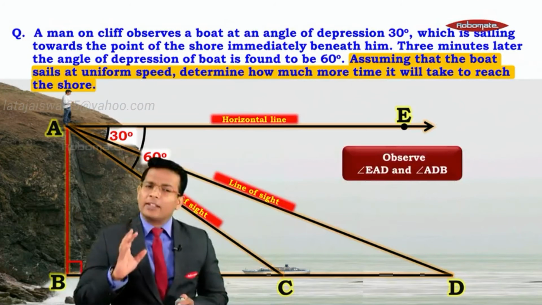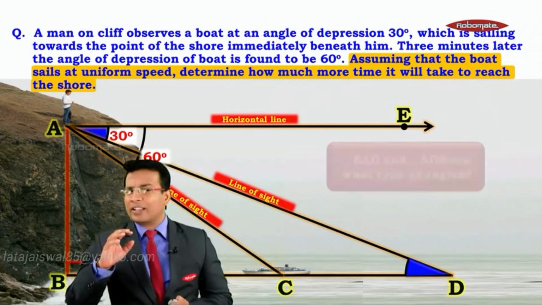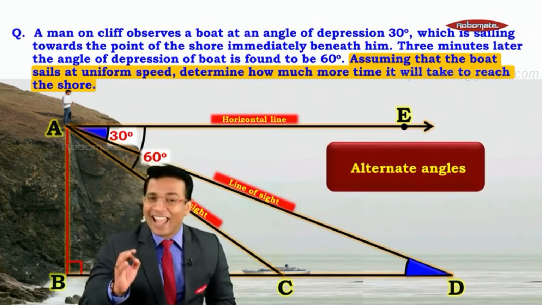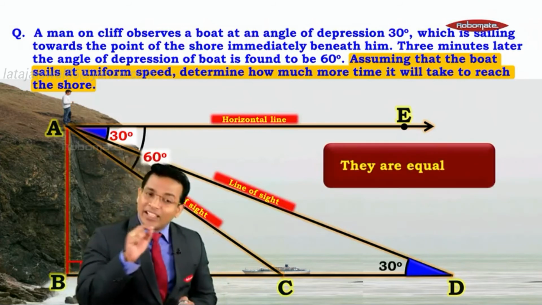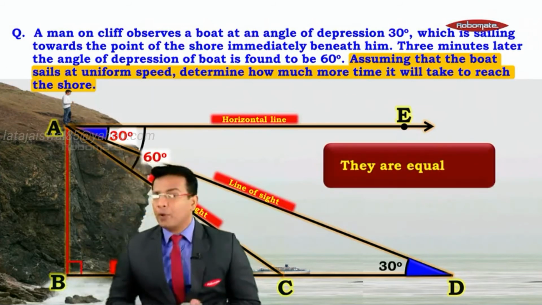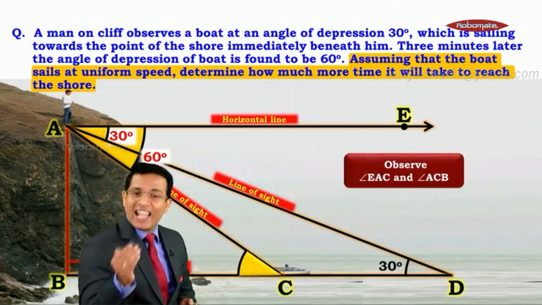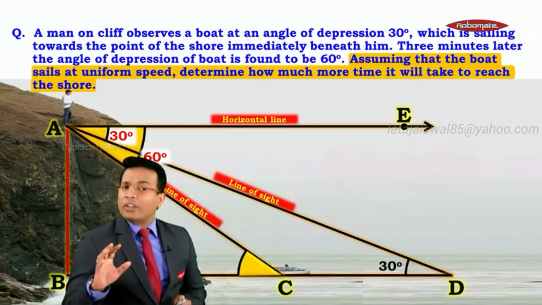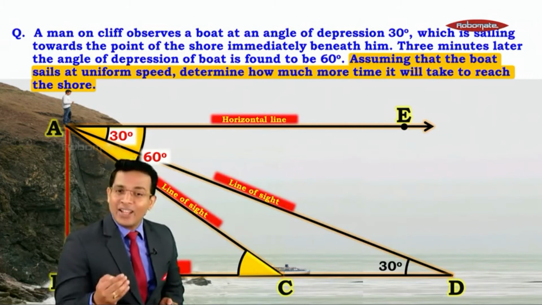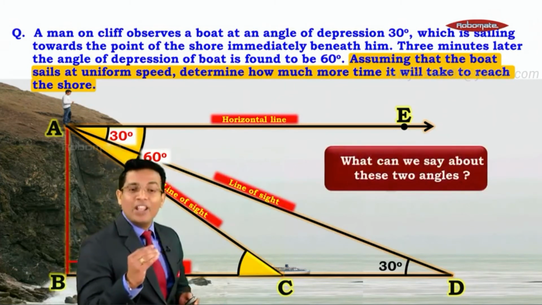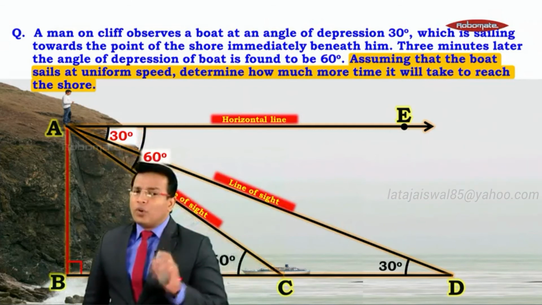Now observe the angles here. Observe that angle EAD and angle ADB. These two angles. What type of angles are they? Yes, we know they are alternate angles. So they are equal. That means if that angle is 30, we know that this angle would also be 30 degree. Beautiful. Let's move ahead. Let's observe another set of angles. Observe angle EAC and angle ACB. What type of angles are they? Yes, we know they are alternate angles. That means they again are equal. That means we know that angle ACB will also be 60 degree, right? So this is what we calculated till now.